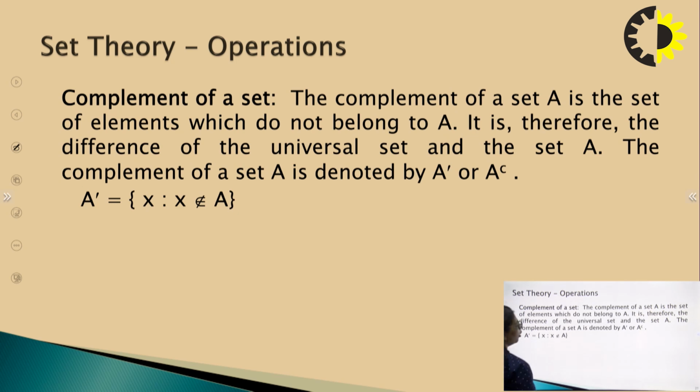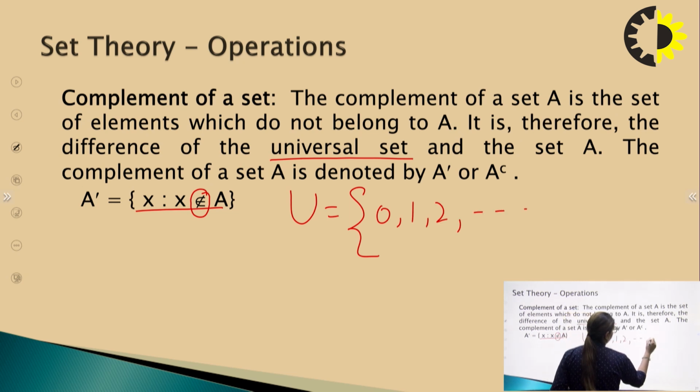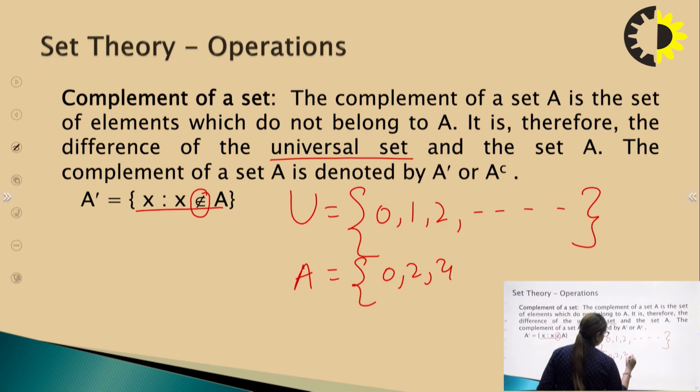Complement of a set. The complement of a set A is a set of elements which do not belong to A. It is therefore the difference of the universal set and the set A. The complement of a set A is denoted by A dash or A raised to power C. And the symbolic definition is x such that x does not belong to A. Now let us suppose the universal set is all the positive integers and A is all the even numbers.